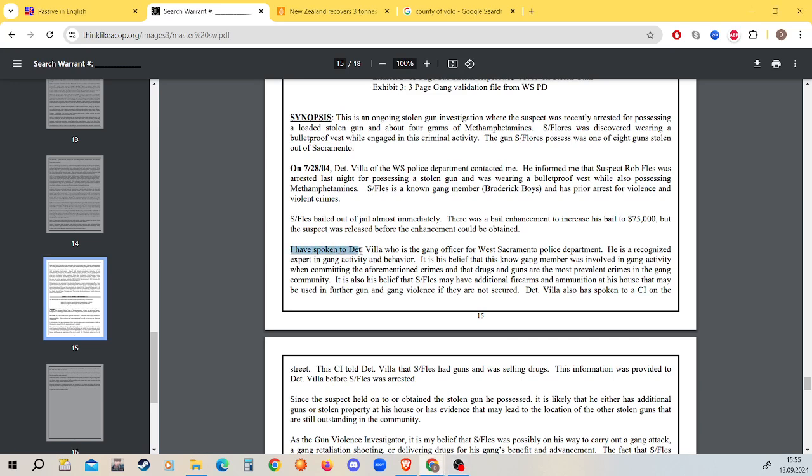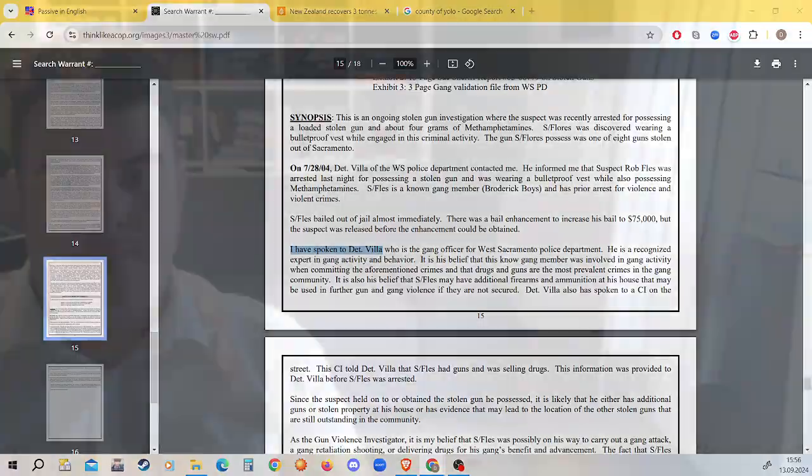So for example, I have spoken to Detective Villa. What would you do here? Take Detective Villa, put him at the front. I have spoken to. So spoken is in the perfect form. We keep it as is. And then you would need to choose the correct auxiliary. In this case, it's no longer have, rather has. And you would say, Detective Villa has been spoken to by a police officer, whatever.